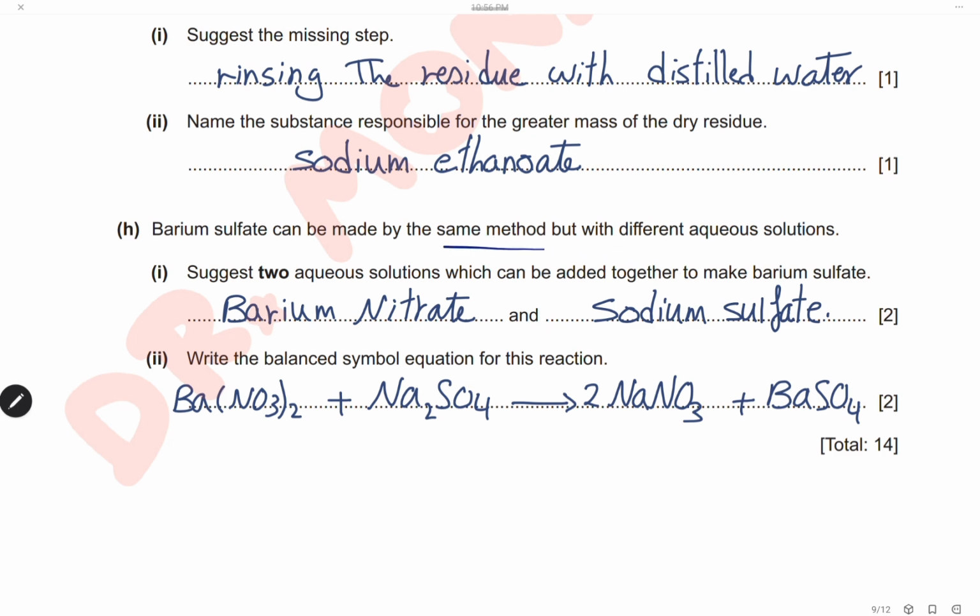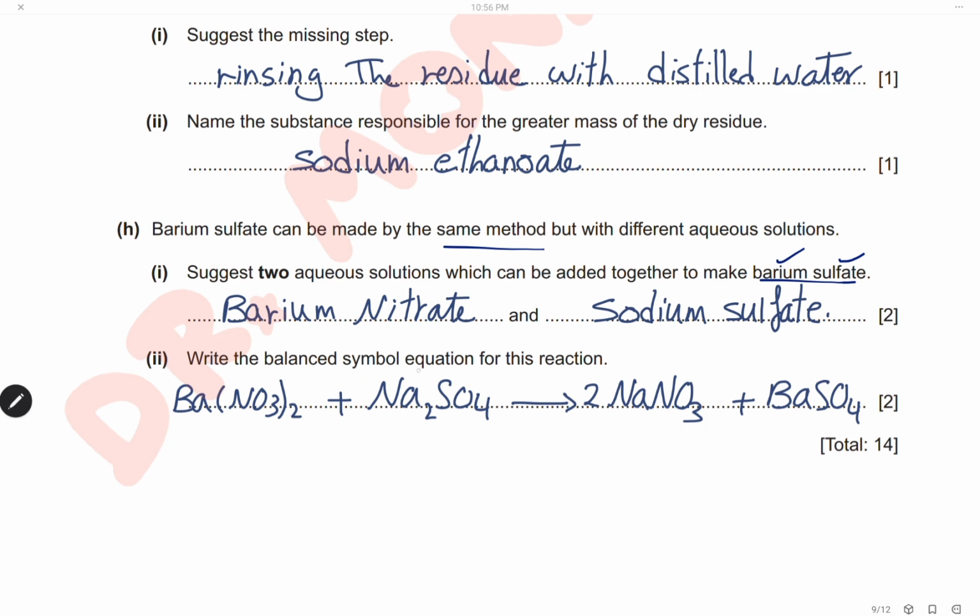The same method means a precipitation reaction. We need two aqueous solutions to prepare barium sulfate. So we will use one aqueous barium salt, which will be barium nitrate, and another aqueous sulfate salt, sodium sulfate. By mixing the two solutions, we will have a precipitate of barium sulfate.